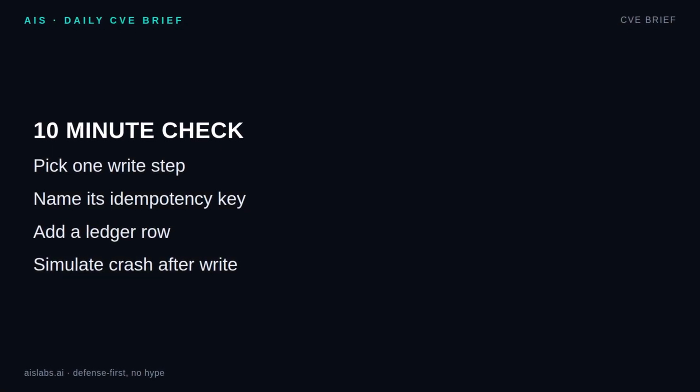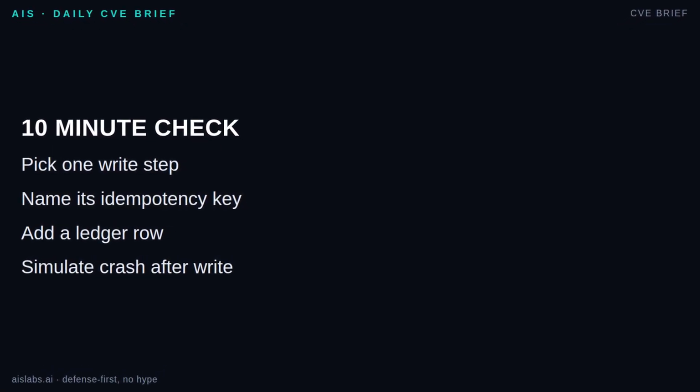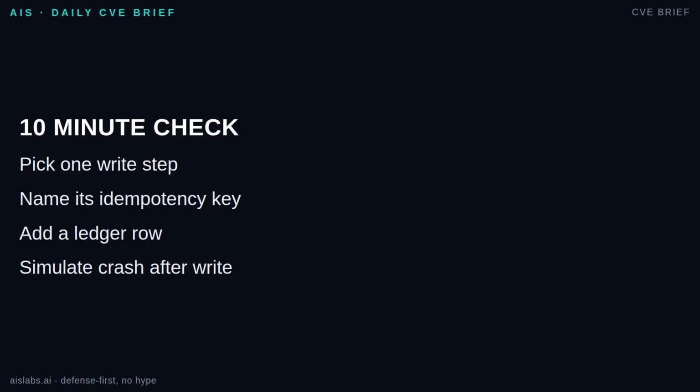Here is the 10-minute exercise. Pick one automation you own that writes to anything, sends an email, creates a ticket, updates a file, charges a card, posts a message. Write down the idempotency key for that step. Then write the check you should perform before the write. Next, sketch a ledger row with step ID, target ID, key, state, external reference, and last verified time. Finally, run the ugly thought experiment. The process crashes 1 millisecond after the external write succeeds. What will the next run do? If the answer is, maybe write again, you found the work.